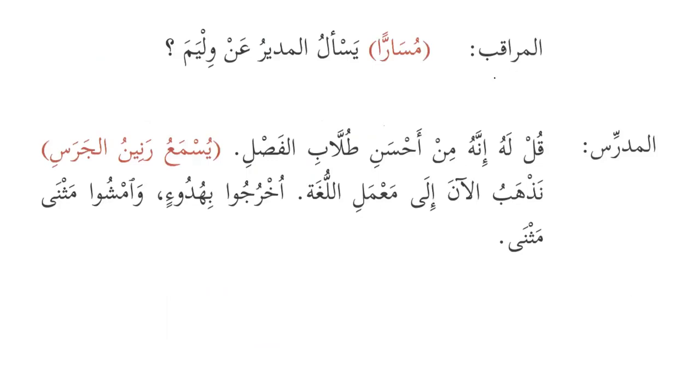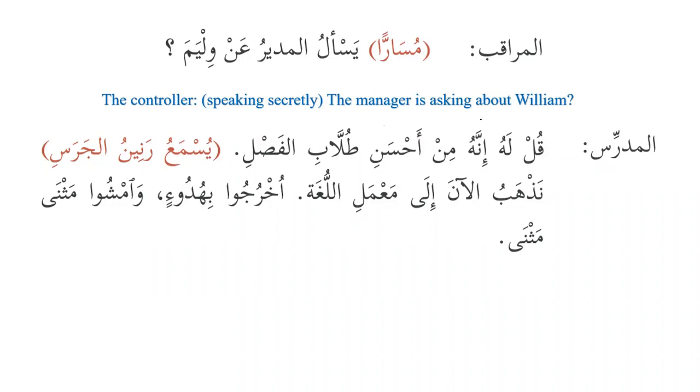Al-Muraqibu, the controller: Musarran yas'alu al-mudiru an Williama. Asarra yusirru israran, that means to tell someone something secretly, to confide a truth. So musarran, meaning speaking secretly, yas'alu al-mudiru an Williama. So the controller says that the manager is asking about William. Musarran is used as maful mutlaq, meaning yusirru musarran. He speaks quietly or secretly to the teacher, and he says that the manager is asking about William.